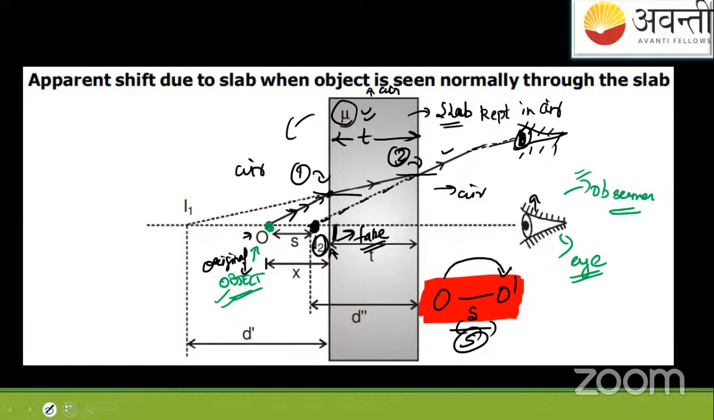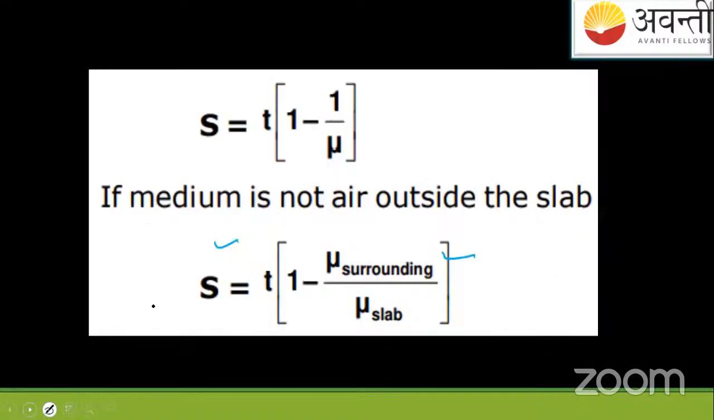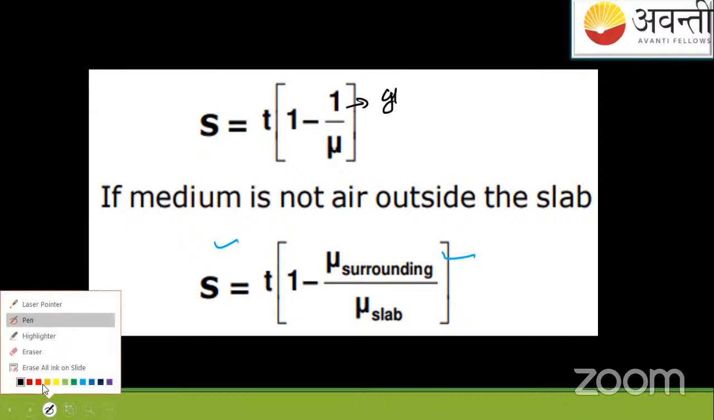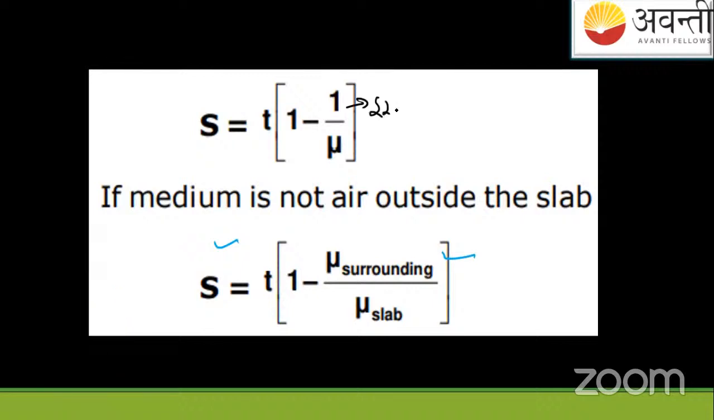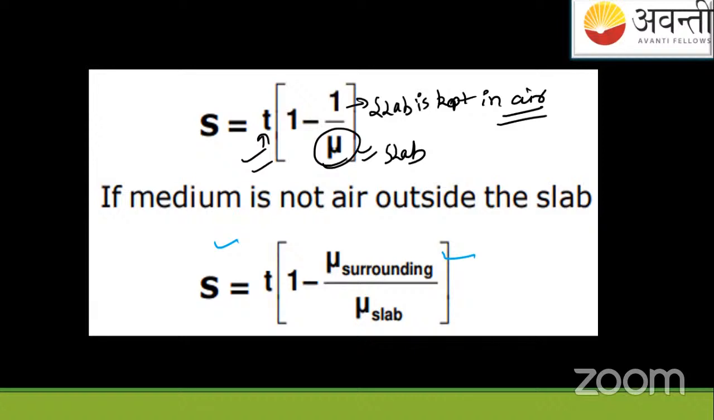Okay. So now let us see the mathematical formula. So mathematical formula is this. You can see this is for air. If a slab is kept in air, you will write this formula where T is the thickness of the slab, mu is the refractive index of the slab.